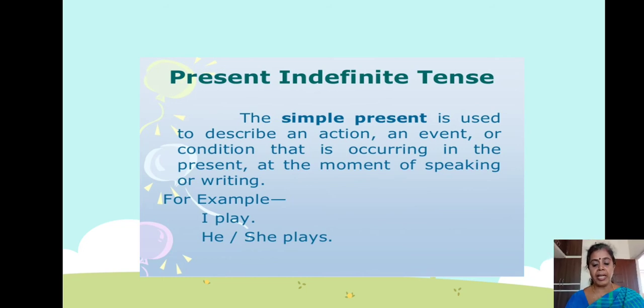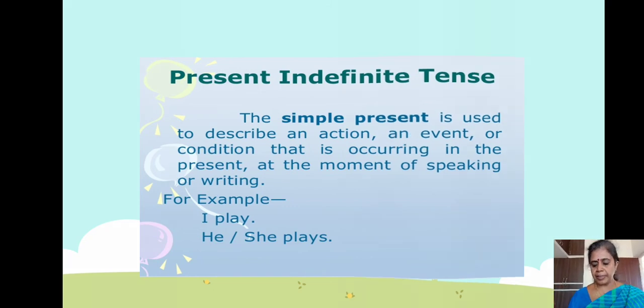Already you have learned it occurs now, that is at the moment of speaking. So for example, I play, he plays, she plays. So what is simple present? It is used to describe an action or event or condition that occurs in the present, now, isn't it? So example, I play, he plays, she plays. Simple present, you all already learned, no? Simple present: the action or work is happening now. Isn't it? It's occurring now, at the moment of speaking or writing.